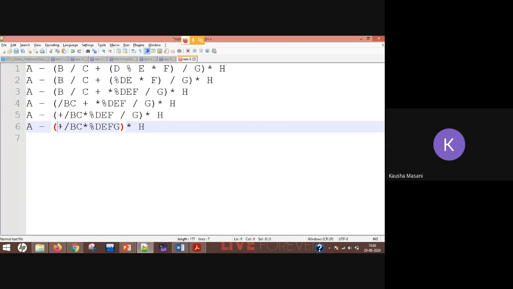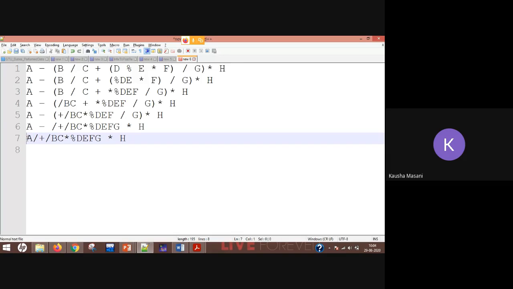Divide sign in front. Okay, so operand number 1, operand number 2, and operand number 3. Again moving left to right. So minus sign.